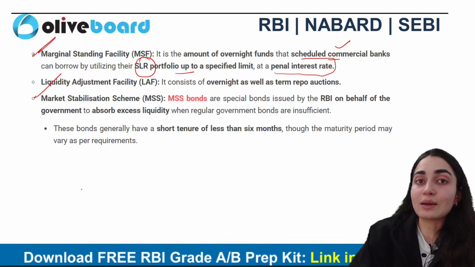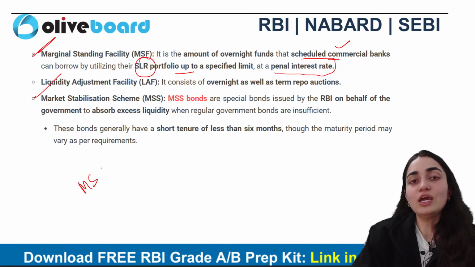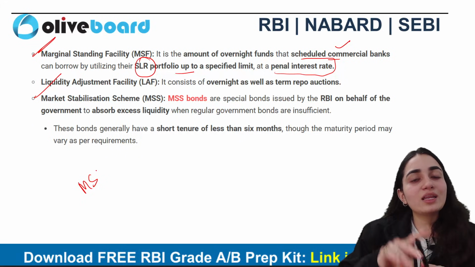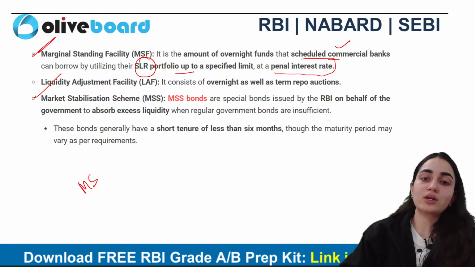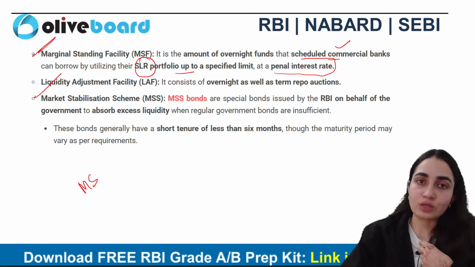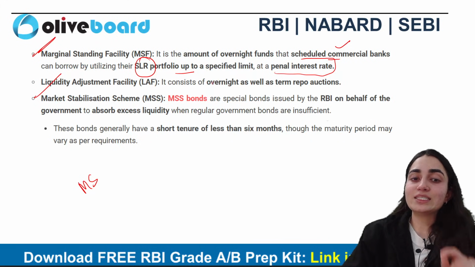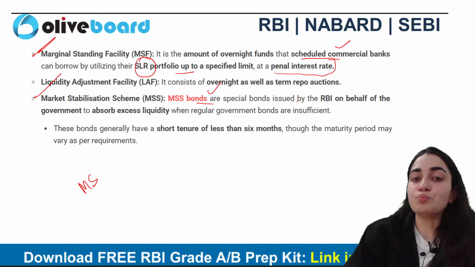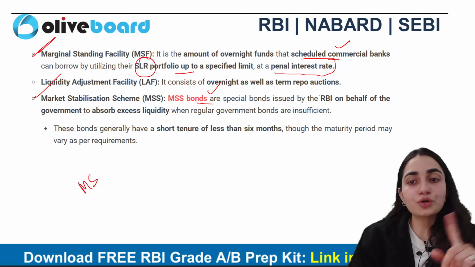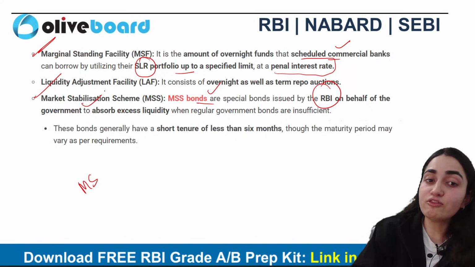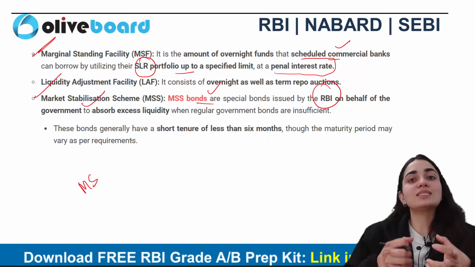Next we have the liquidity adjustment facility. मतलब जो liquidity है market में, मतलब जो money supply है market में, उसको adjust करने के लिए what are the instruments that we are using? Broadly it is just part of repo rate and reverse repo rate also, right? Market stabilization scheme. Now these are just bonds. They are special kind of bonds which are issued by RBI on behalf of the government to absorb what? Excess amount of liquidity.